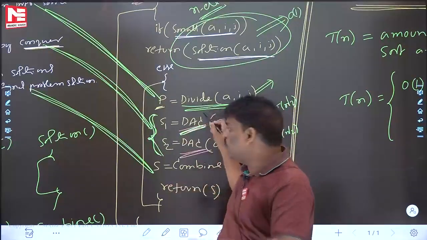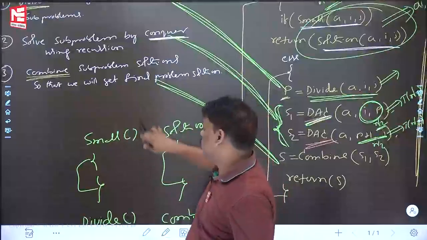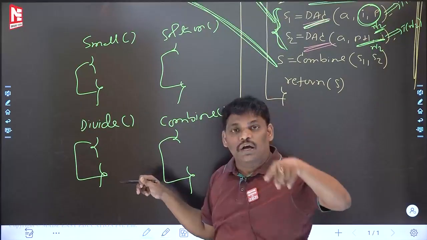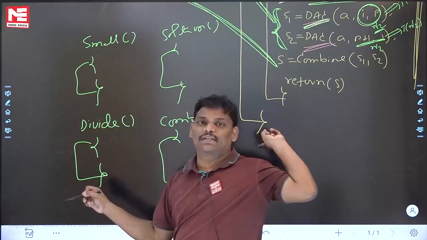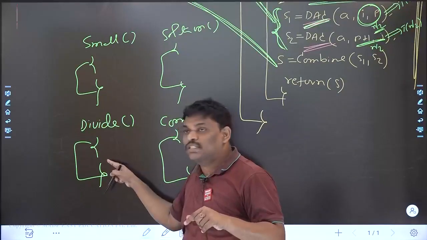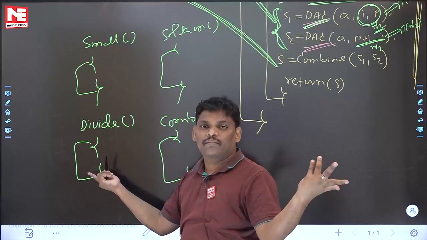If it is a function call, compulsorily there is code. When you say divide is a function call, please go there. There is code, and based on the code you can analyze. Suppose code is there inside this divide, but inside the code there is no loop, constant time.